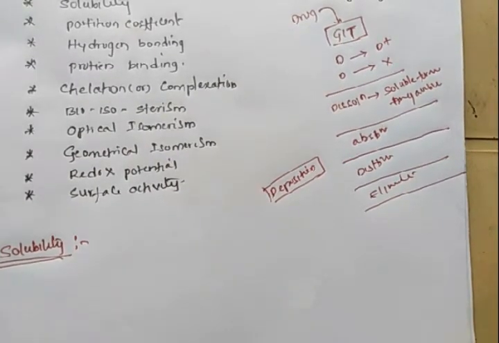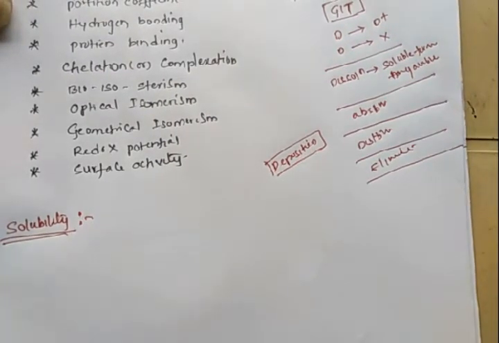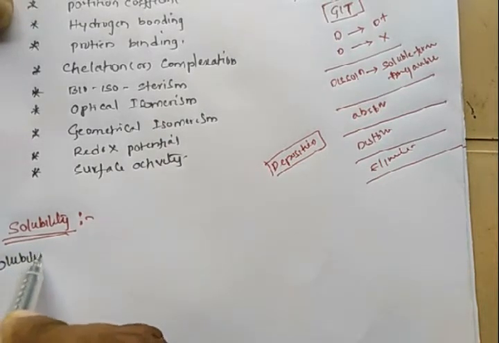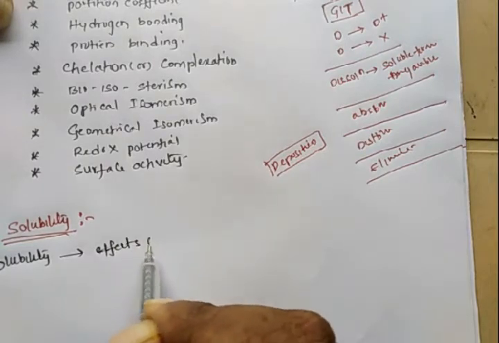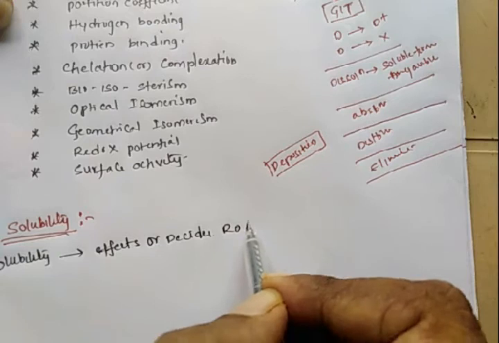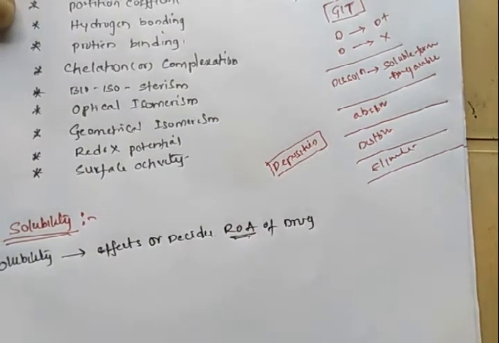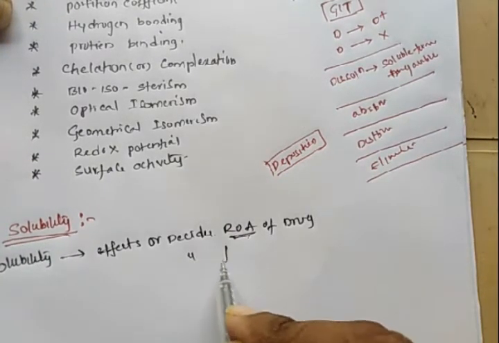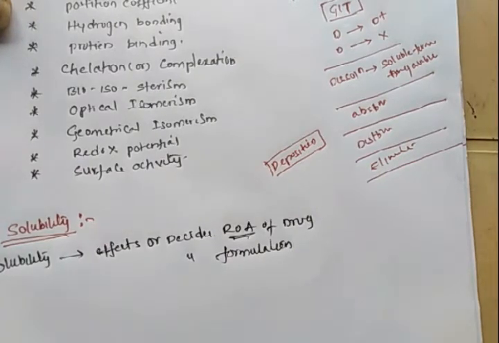Okay, so what is the importance of solubility? Solubility decides the route of administration of the drug, as well as it also decides formulation aspects.